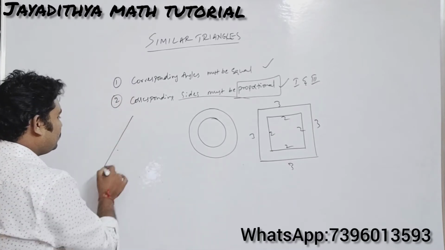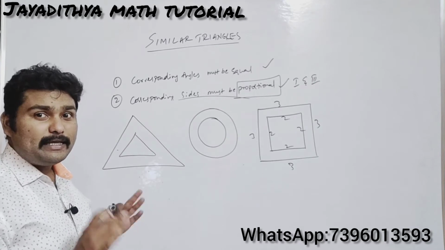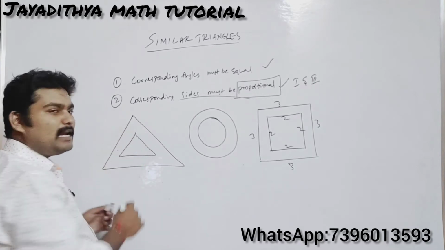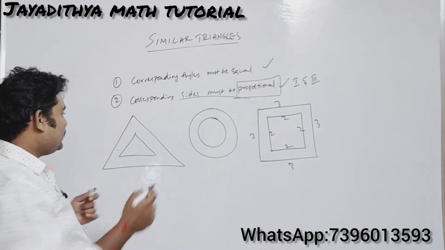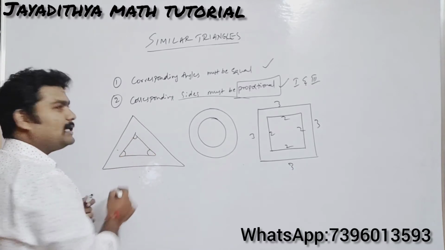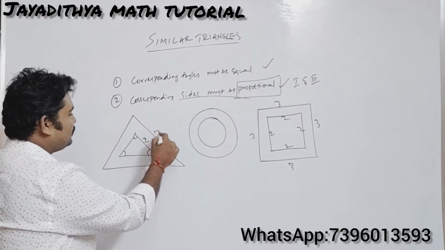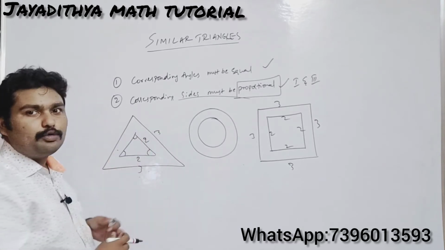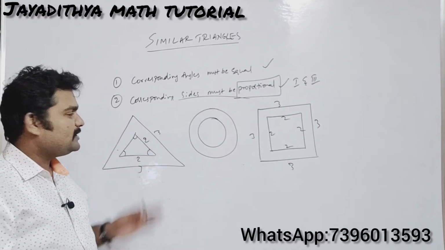And also equilateral triangles. Equilateral triangles are always similar again. Why? Because the shape will be the same, since the angles in an equilateral triangle are always 60 degrees each. And if I take the dimensions 2 and 3, the ratios will always be 2 by 3, 2 by 3, 2 by 3. So equilateral triangles are also always similar.